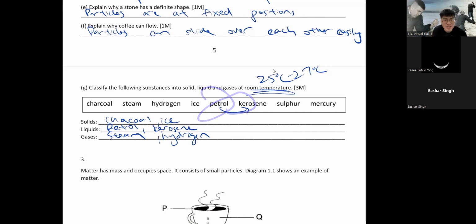Kerosene and petrol almost have the same smell. You know the smell at the petrol station? That very strong, pungent smell. That's the petrol smell. So sulfur. Sulfur is a yellow powder, so it is a solid. Last time in villages, they used to sprinkle sulfur around the house to stop snakes from coming in, because snakes are scared of sulfur. Next, mercury. That silver thing in your thermometer can flow, right? So that is a liquid.